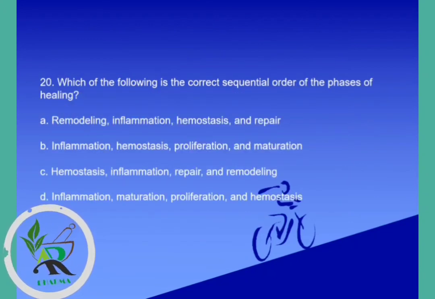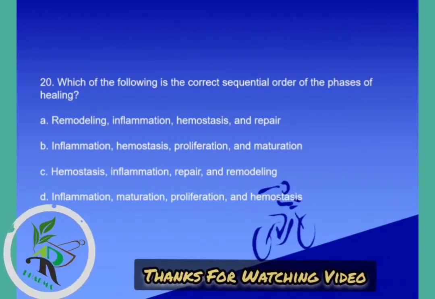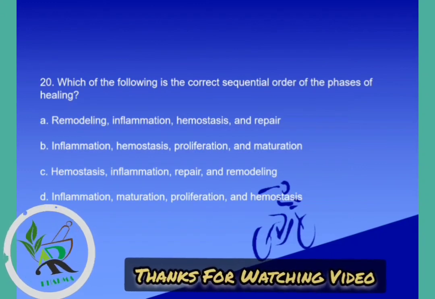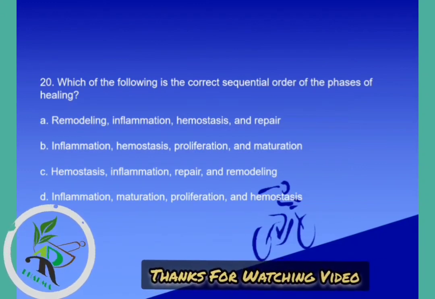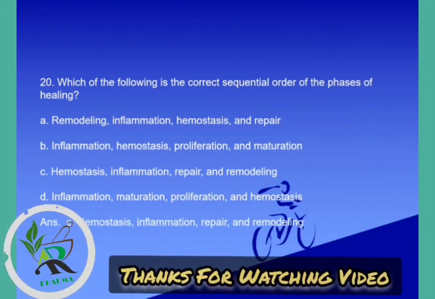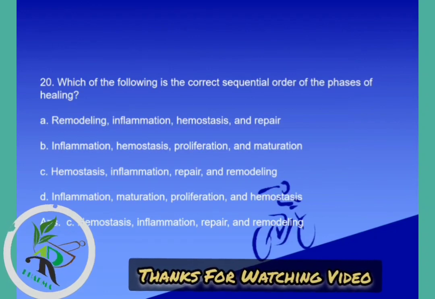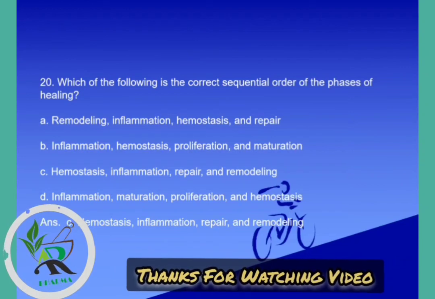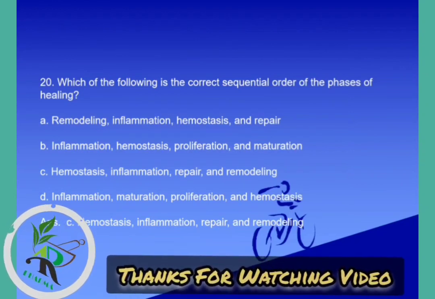Question number 20. Which of the following is the correct sequential order of the phases of healing? Options are remodeling, inflammation, hemostasis and repair; inflammation, hemostasis, proliferation and maturation; hemostasis, inflammation, repair and remodeling; inflammation, maturation, proliferation and hemostasis. But the correct answer is C, hemostasis, inflammation, repair and remodeling, which is the correct sequence of phases of wound healing.